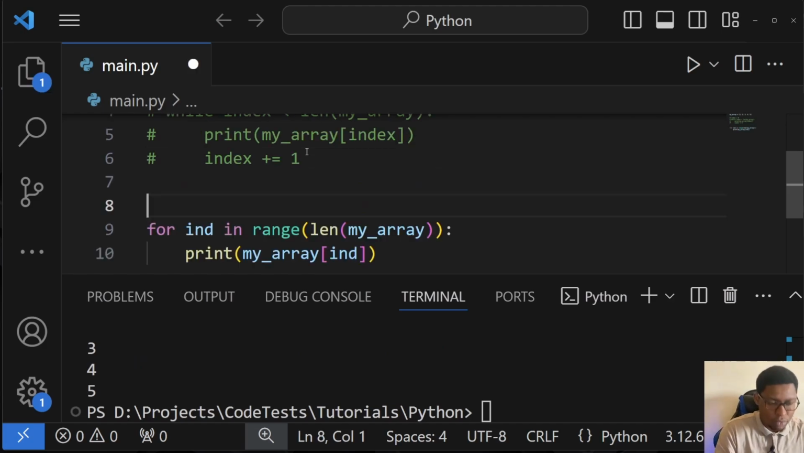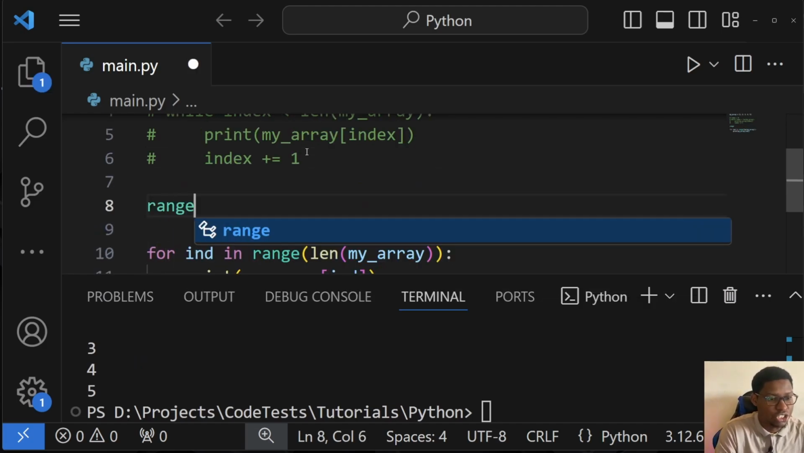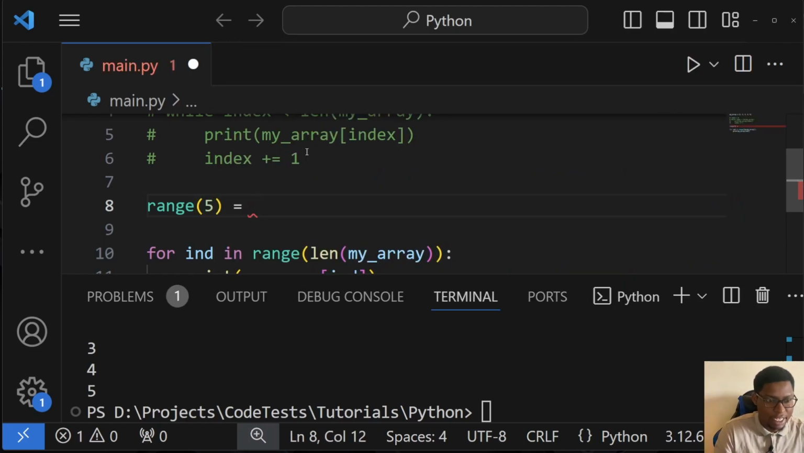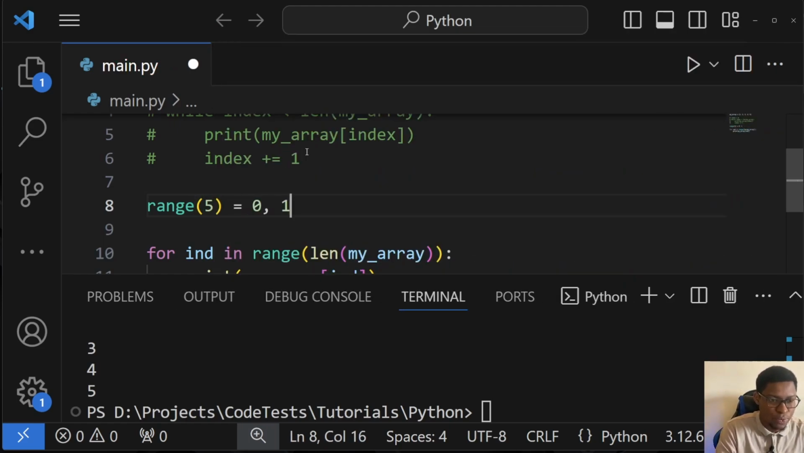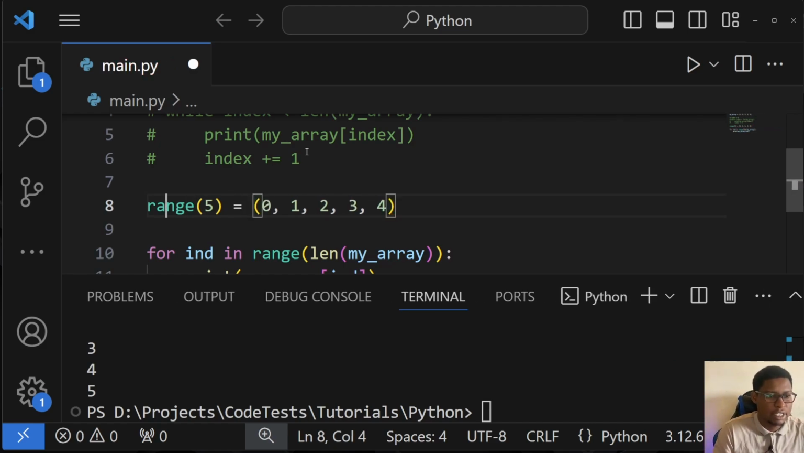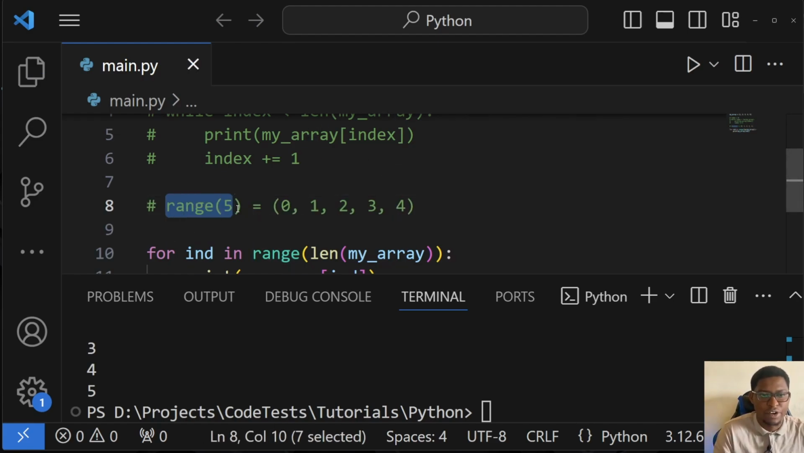So if I put this range of 5, for example, it comes as 0, 1, 2, 3, 4, right? So this is the value of range. This is what range will give us.